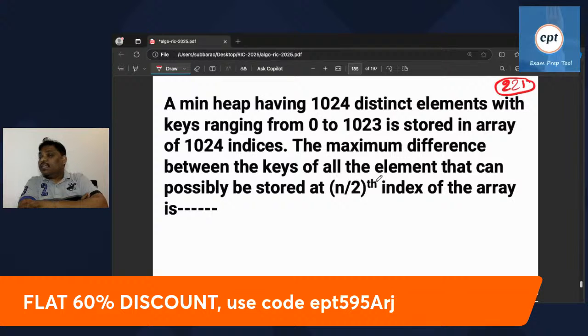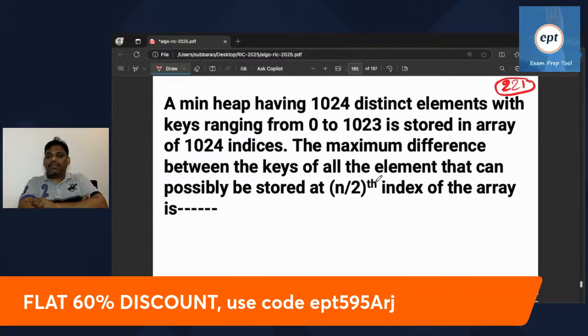So keys range from minimum 0 to maximum 1023, of course none repeated, stored in an array of 1024 indices, 0 to 1023. The maximum difference between the keys of all elements that can possibly be stored at the n by 2 index of the array.